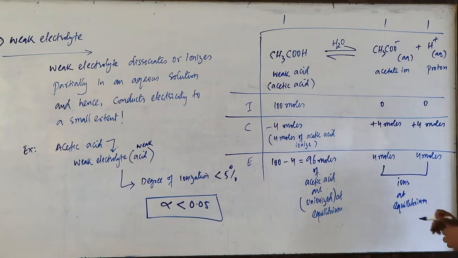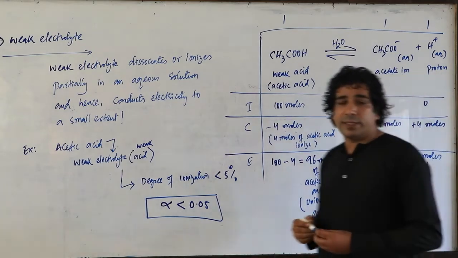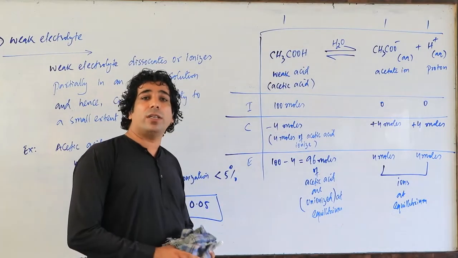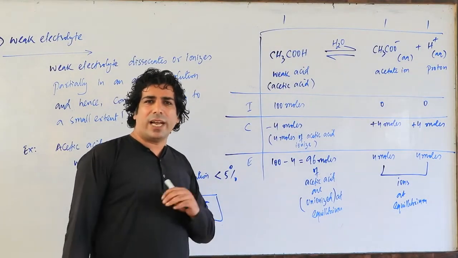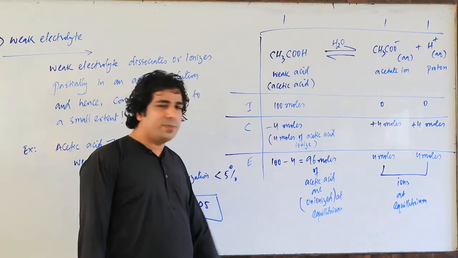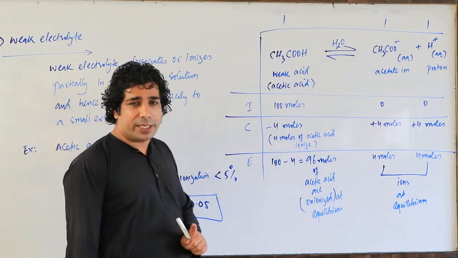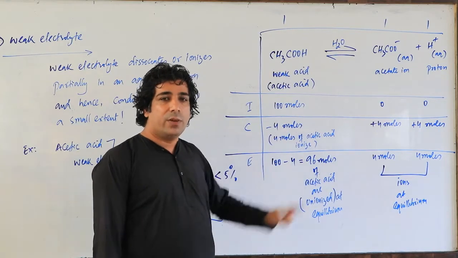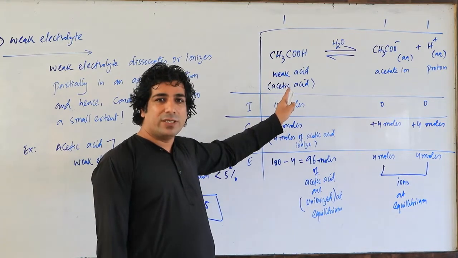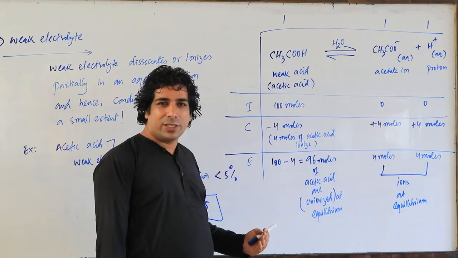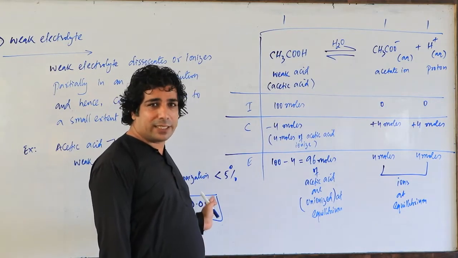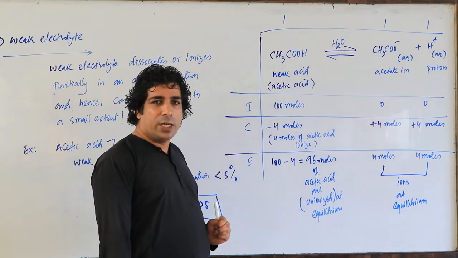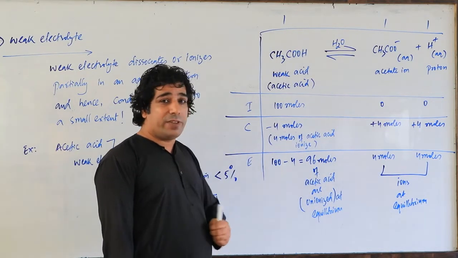Now there is one term in your book which is called ionization equilibrium, or ionic equilibrium. What is this ionic equilibrium all about? Very simple now. Remember first thing, strong electrolyte dissociates 100%, so equilibrium is not possible. But weak electrolyte will dissociate what? Very less percentage. And here in case of acetic acid it is less than 5%, and I took 4 moles out of 100. So equilibrium is established here in weak electrolyte.